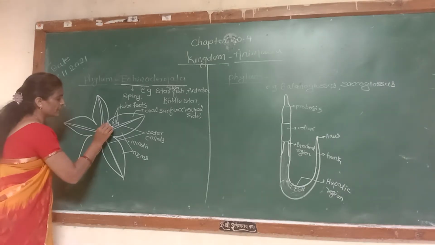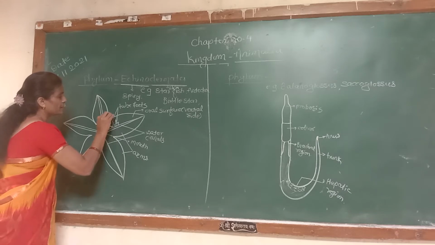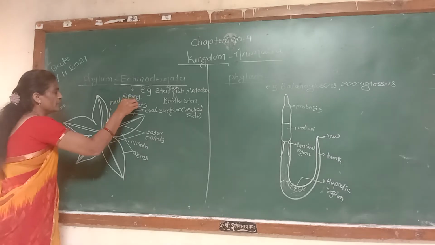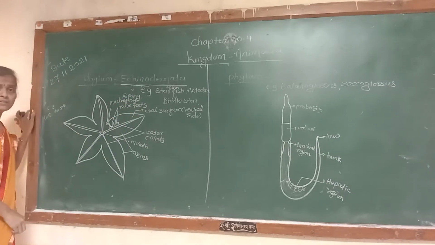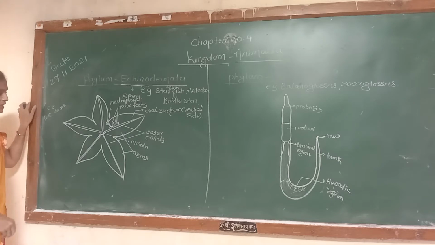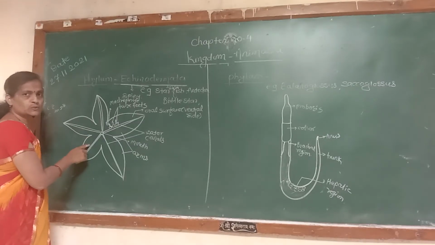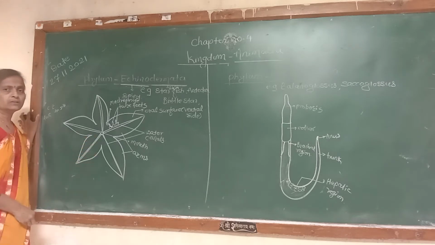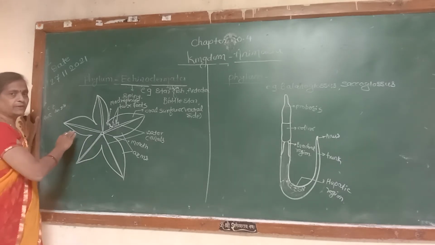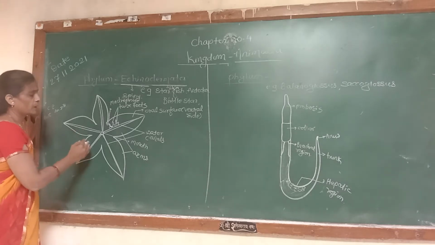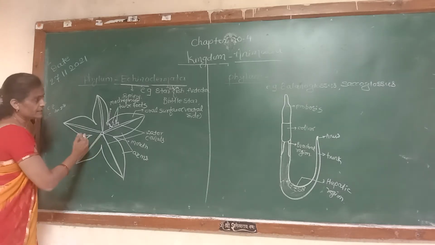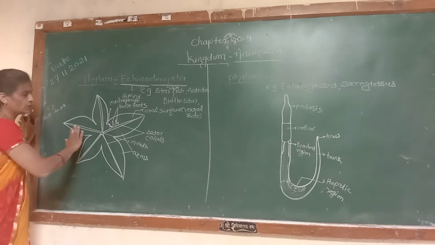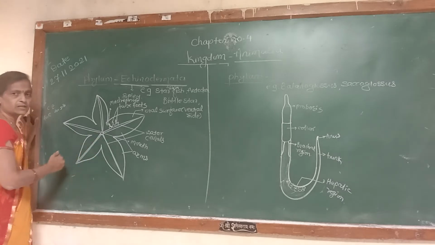Now here there is another opening known as the madreporite. The madreporite is the opening where water continuously comes inside the body. Now, the starfish shows two surfaces: one is the oral and the second one is the aboral. The aboral surface is the dorsal surface, whereas the oral surface is the ventral surface.